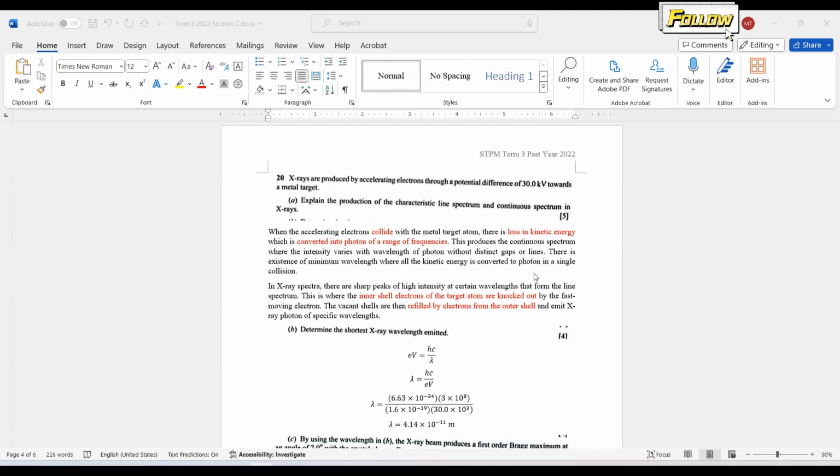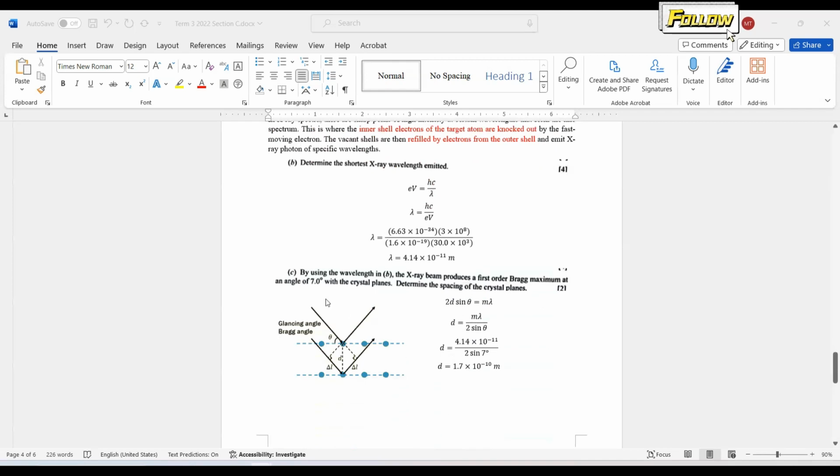This is what we have mentioned just now, that all the kinetic energy is converted to a photon in a single collision. The kinetic energy of the electron is provided by the electrical energy. So we have eV equal to hc over lambda. All the values are given, and some of them are provided in the constants list. So you should get the answer 4.14 times 10 to the negative 11 meter.